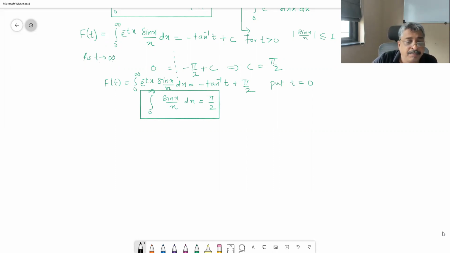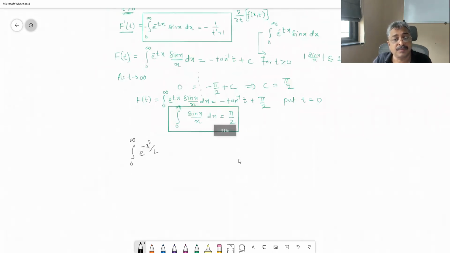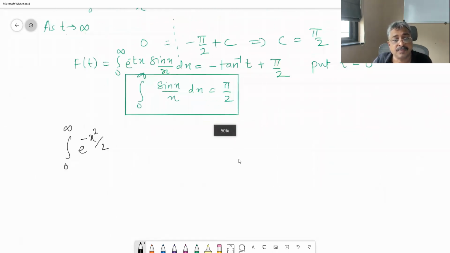Integral 0 to infinity e raised to minus x square by 2 dx is equal to root of pi by 2.